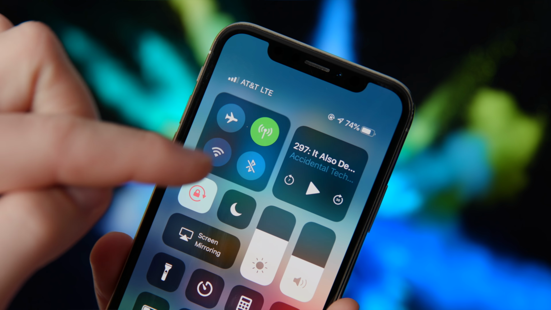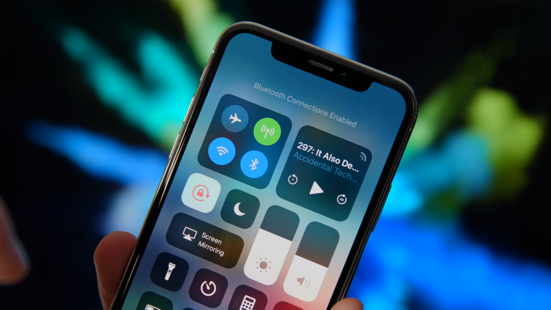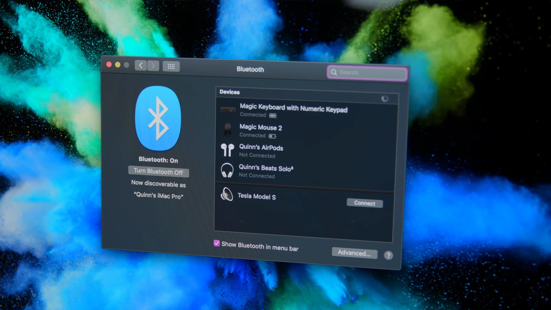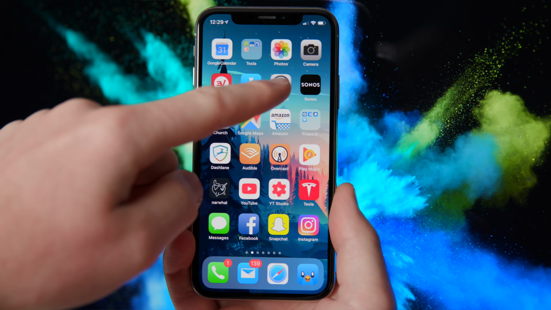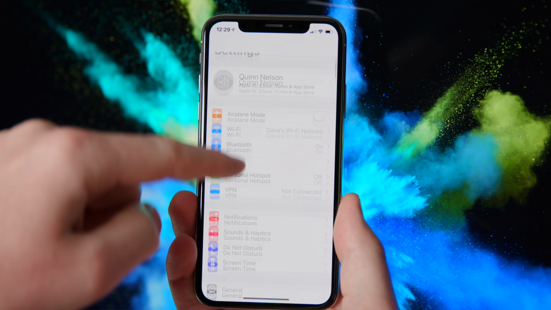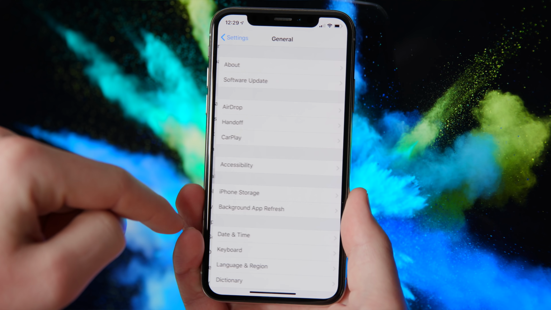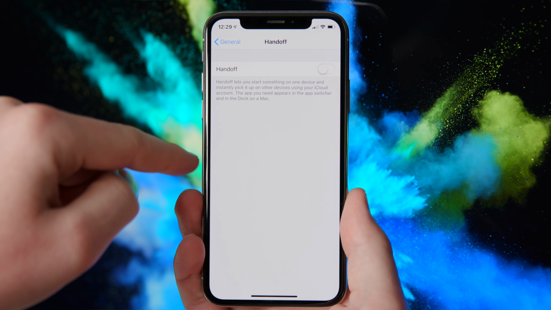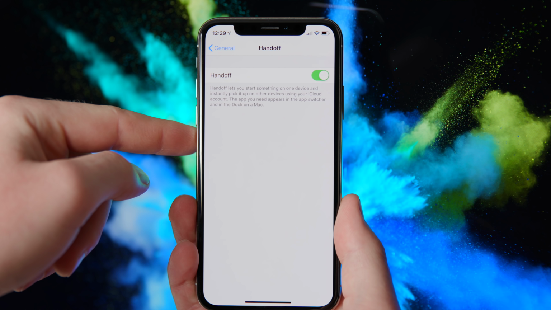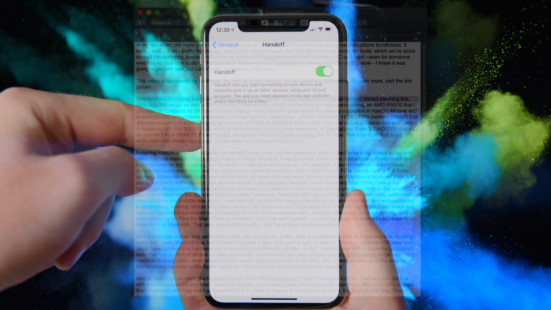Now, if it isn't working by default, and it should, you must have Bluetooth and Wi-Fi enabled on both iOS and your Mac. So that's important. And then you have to also make sure that it's enabled in iOS, and you can access that by going to Settings, General, Handoff, and then enabling Handoff and Continuity. Last but not least, if that doesn't work, restart both your phone and computer, and that should fix the issue.